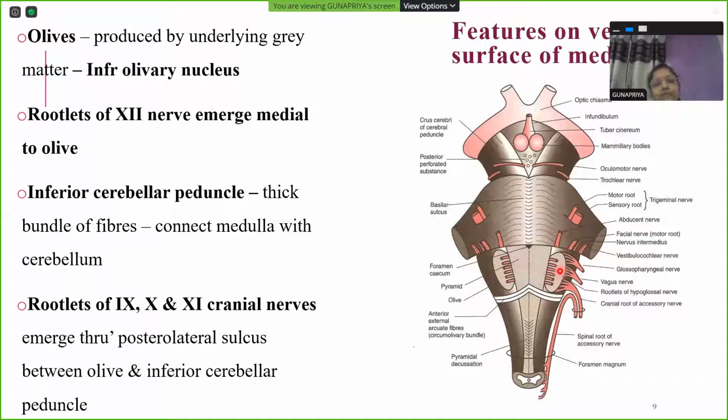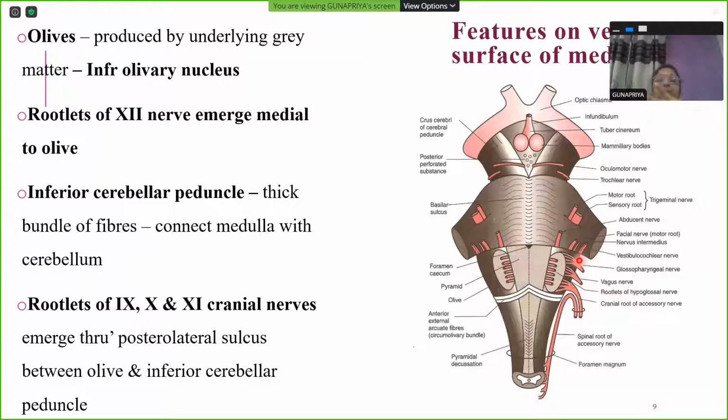Apart from this, you also have the rootlets of the 12th nerve emerging just medial to the olive, between the pyramid and the olive. You have the rootlets of hypoglossal nerve emerging. Then you have the inferior cerebellar peduncle in this region. It's not marked here in the picture. Inferior cerebellar peduncle connects the medulla with the same side cerebellum.